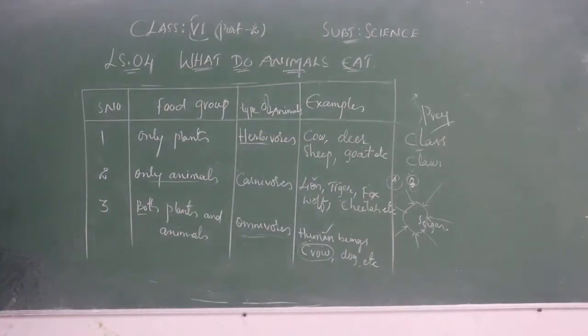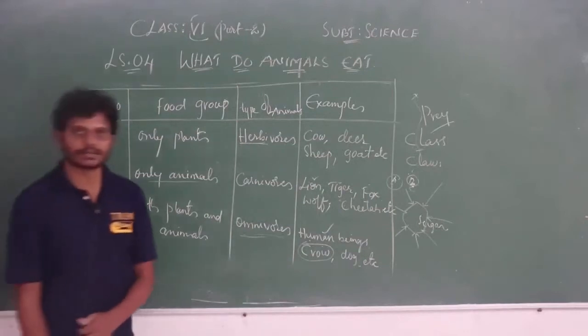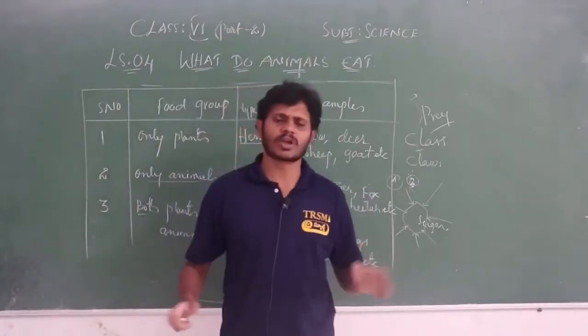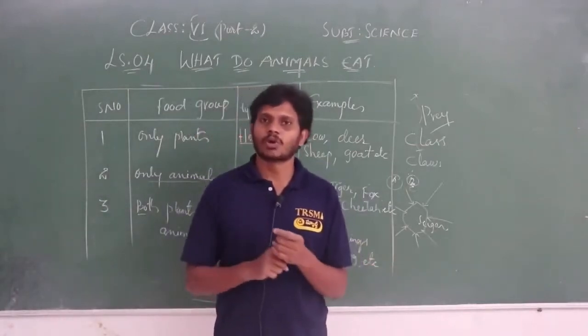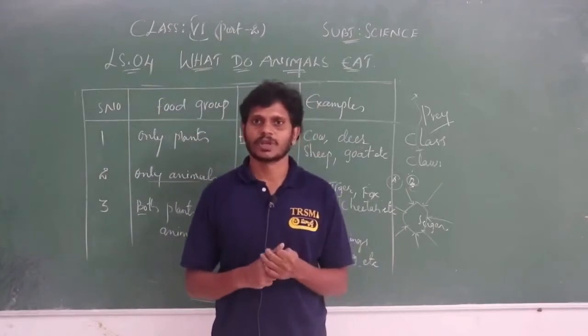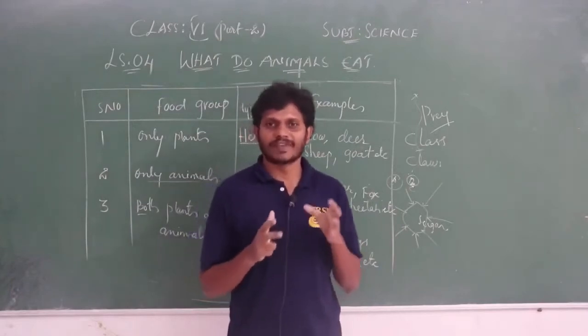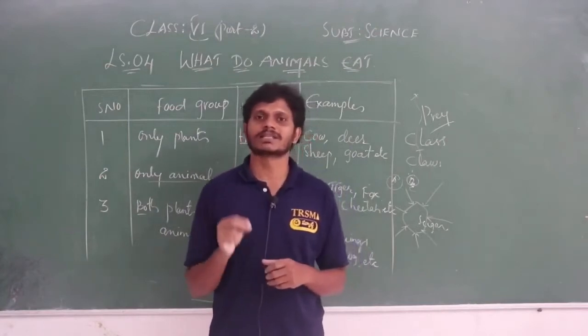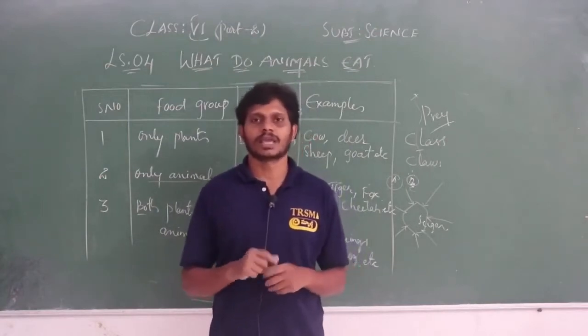Now let's come to the other one. Do you know most animals are mortal? What do you mean by mortal? Here, maximum of all the animals are mortal. Organisms which face death, which die, we call them mortal.